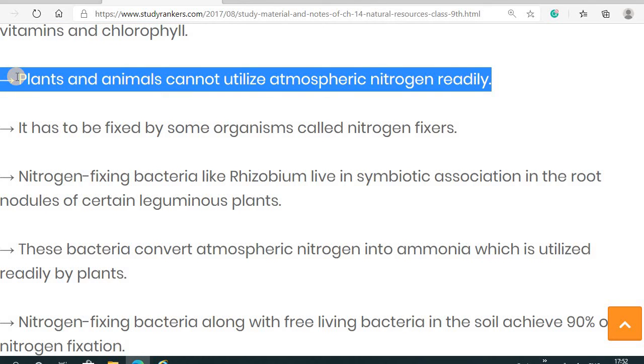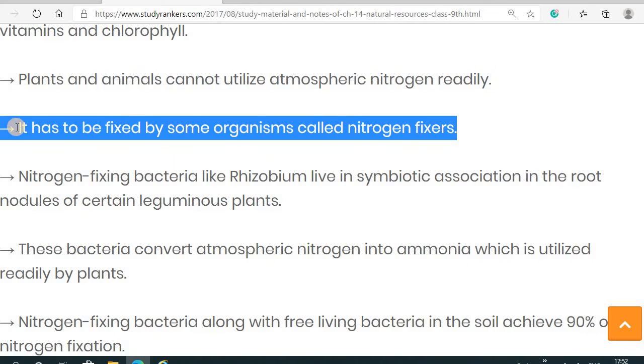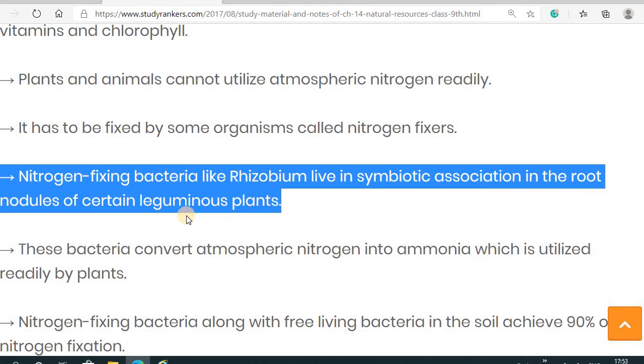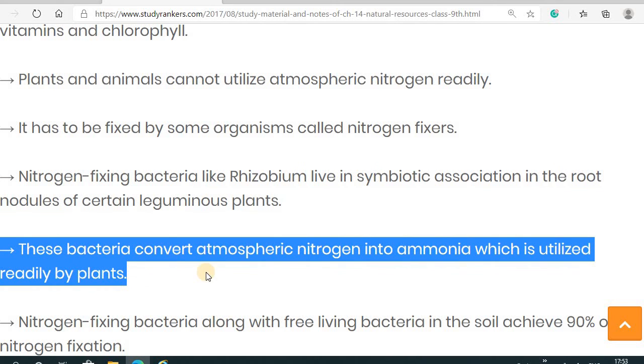Then plants and animals, as we discussed, cannot directly utilize nitrogen from the atmosphere. It has to be fixed, and this fixation work is done by nitrogen fixers, the nitrogen fixing bacteria like Rhizobium, which is found in a symbiotic relation in the root nodules of leguminous plants, and this bacteria converts atmospheric nitrogen into ammonia, which is further used by the plant.